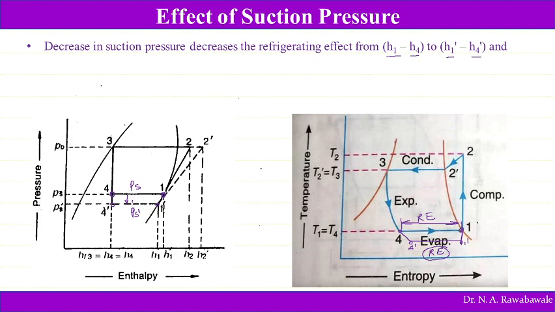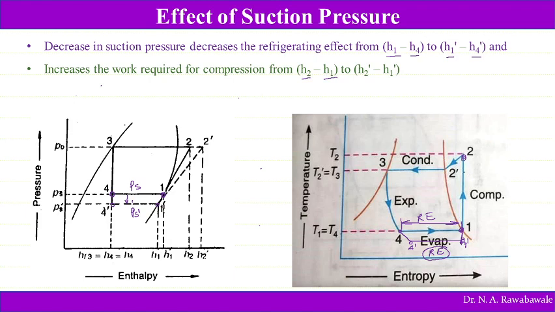So actual compression work is H2 minus H1, but when the suction pressure gets reduced, the compression work starts from 1 dash to 2. So this increases the work required for compression. So now you can see here it increases the work required for compression from H2 minus H1. So actually it is H2 minus H1, but due to reduction in the suction pressure, it increases to H2 minus H1 dash. So this is the increase in the compression work.